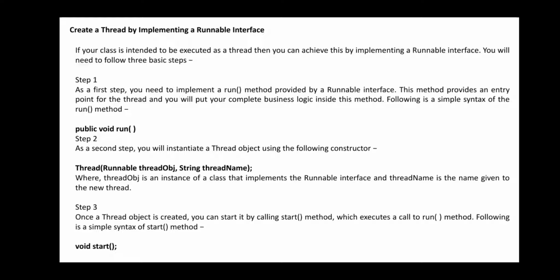As a first step, you need to implement a run method provided by the Runnable interface. This method provides an entry point for the thread, and you will put your complete business logic inside this method, by defining it this way: public void run.